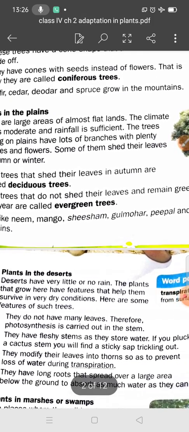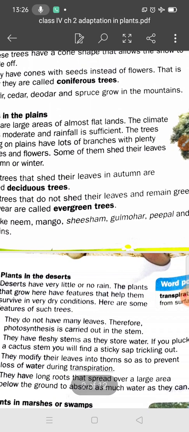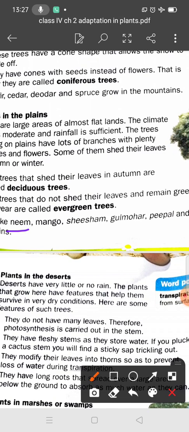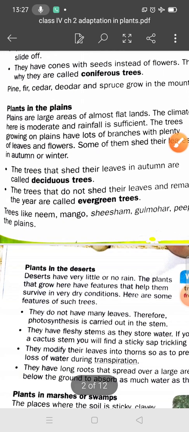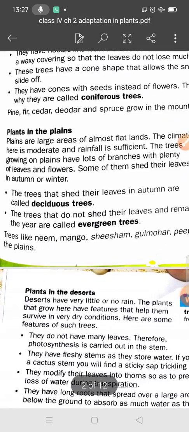What are the trees found in plains? Neem, mango, shisham, gulmohar, peepal, and banyan trees grow in plains, because the climate here is moderate and the rainfall is sufficient.